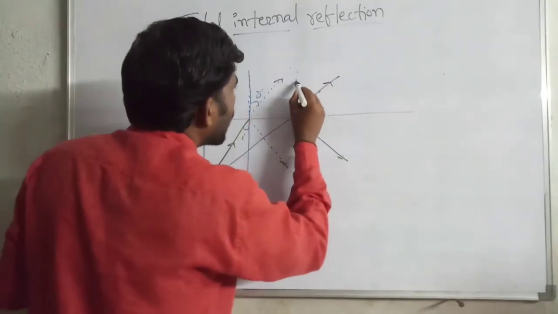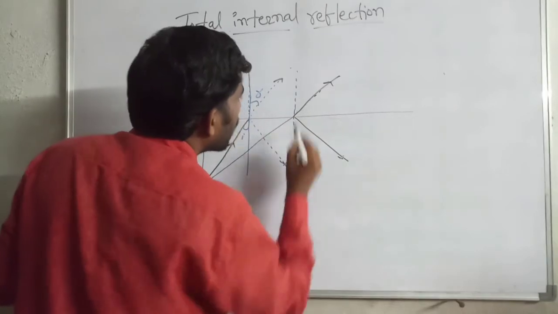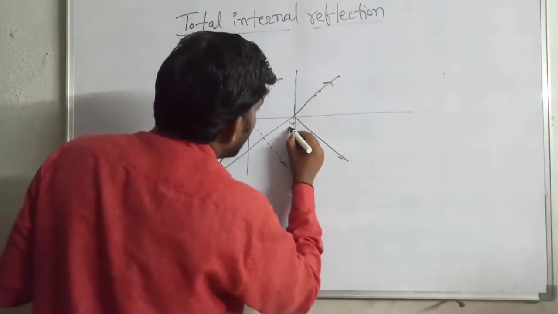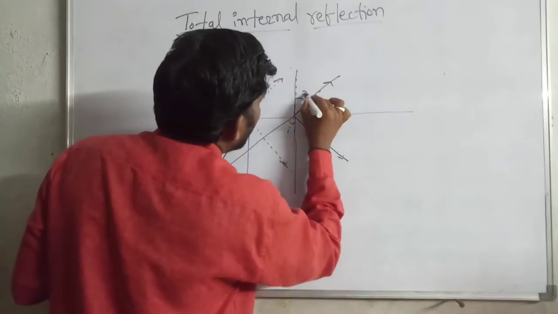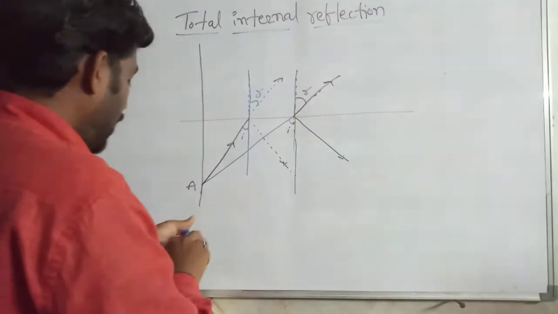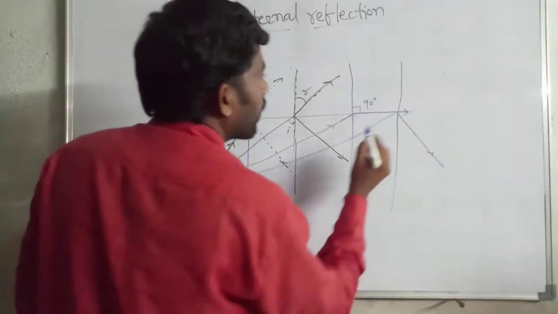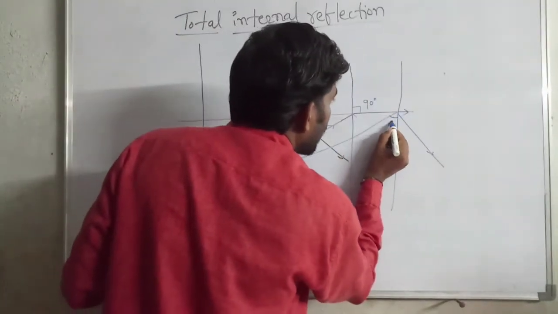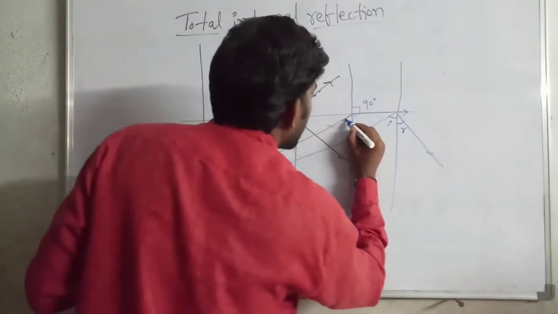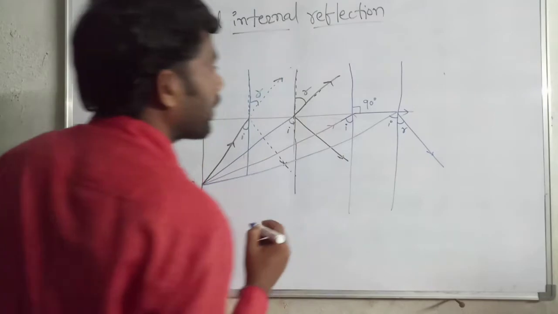In this case, taking the normal, this is the angle I. This is angle R. For the same light ray, this is the I, and this is the R. In this case, this is the I.